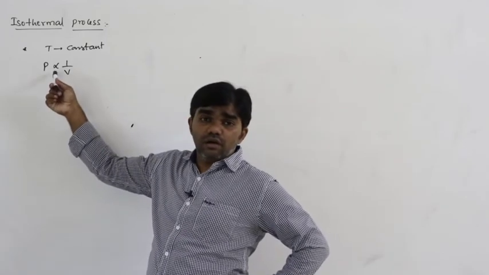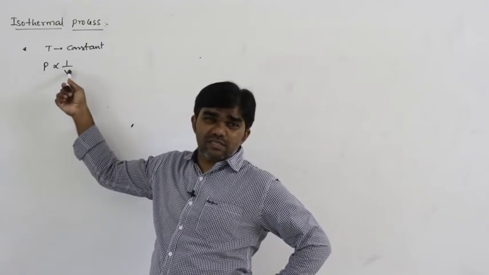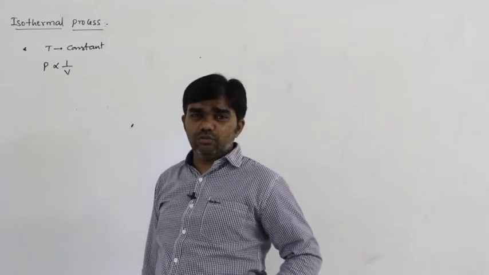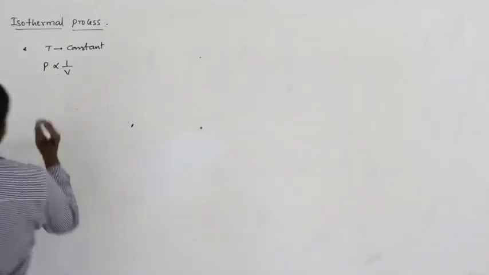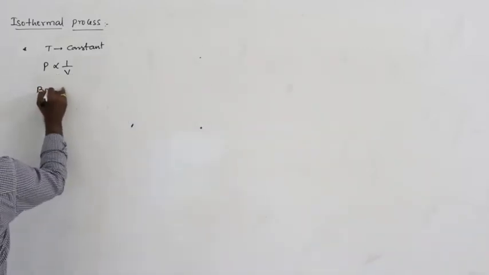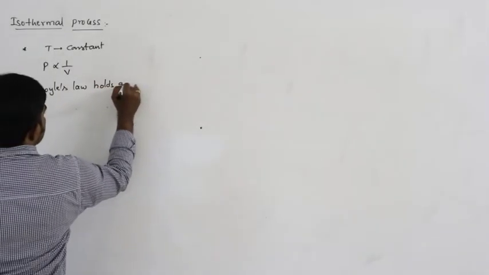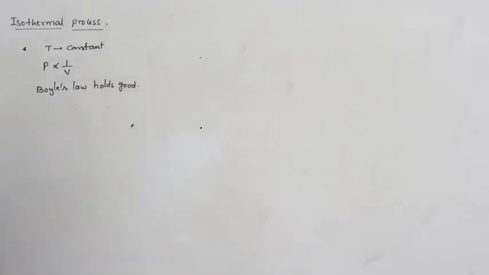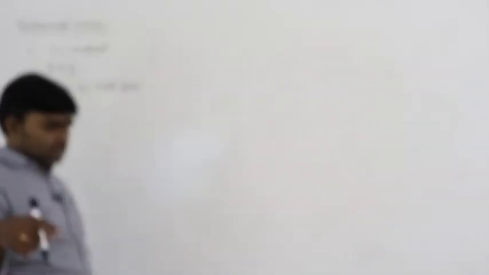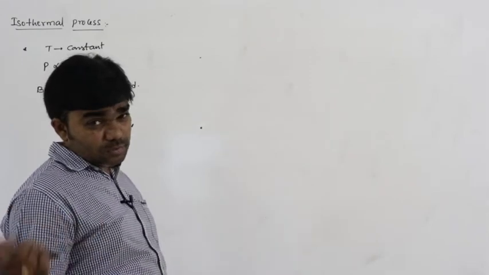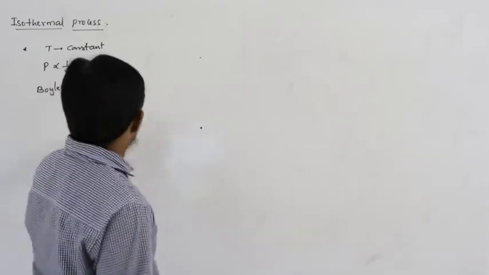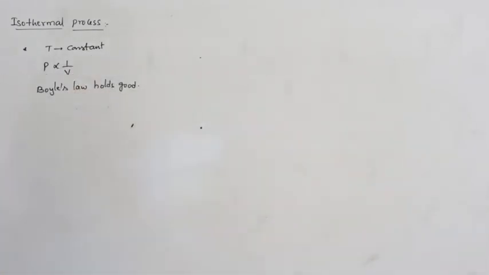Pressure of the given mass of gas is inversely proportional to volume. So that means Boyle's law holds good in this process. In isobaric process, Charles' law. In isochoric process, pressure is directly proportional to temperature. But in isothermal process, Boyle's law holds good.